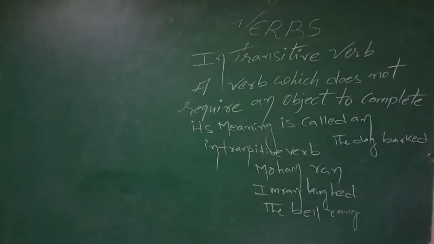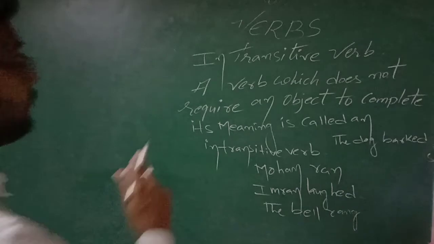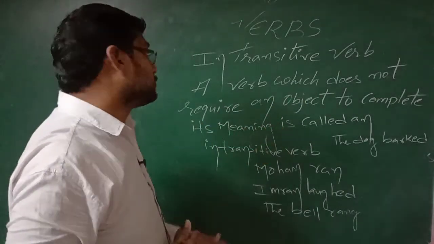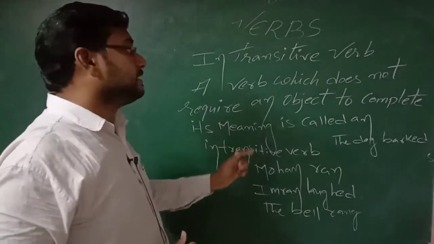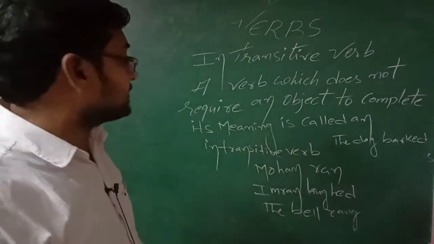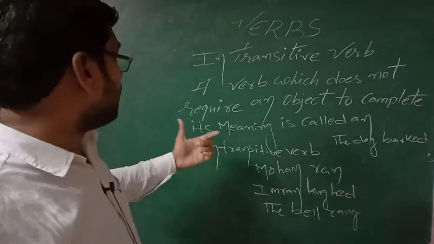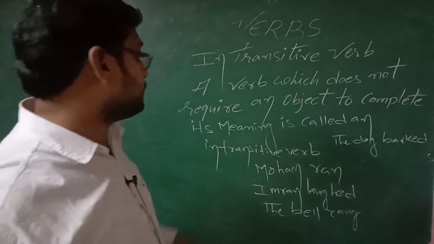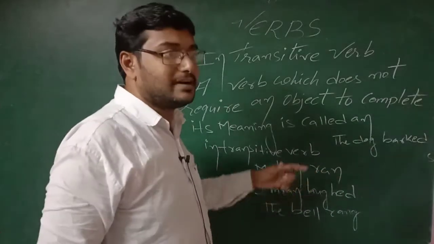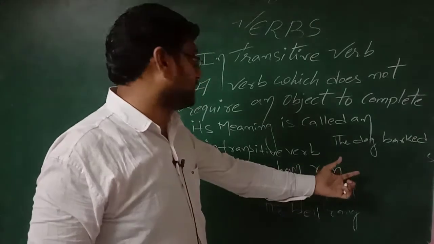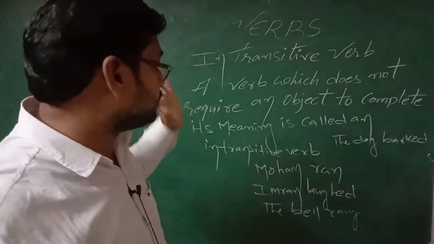What is an intransitive verb? A verb which does not require an object to complete its meaning is called an intransitive verb. For example, Mohan ran. Where is the object in this sentence? No, it doesn't have any object. So it is an intransitive verb.